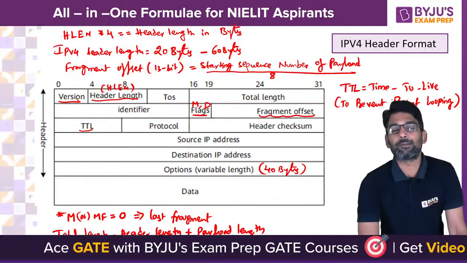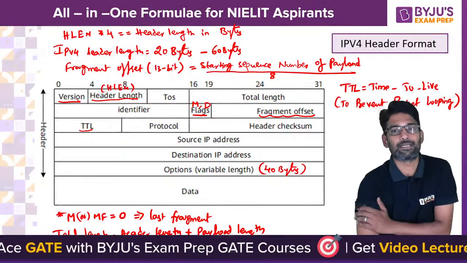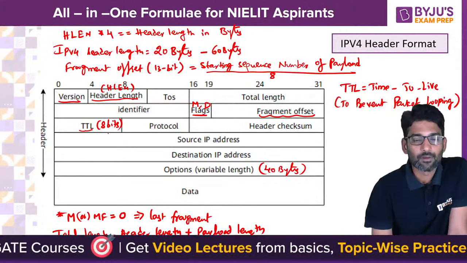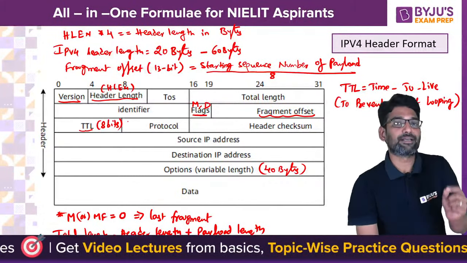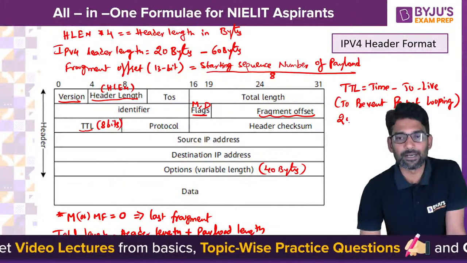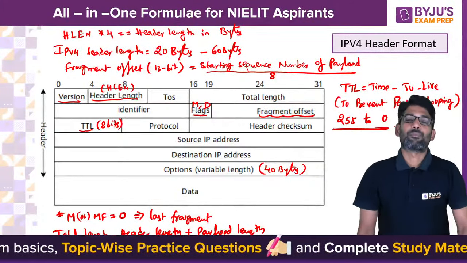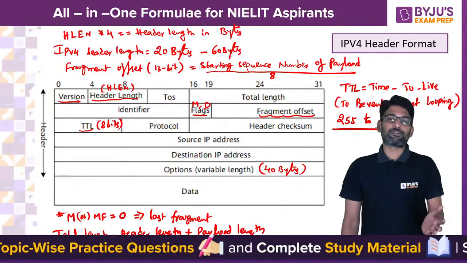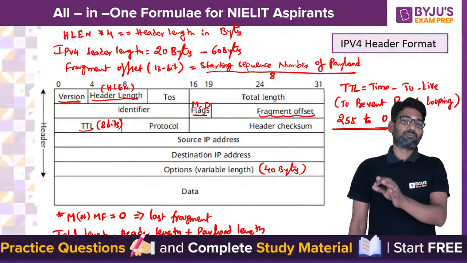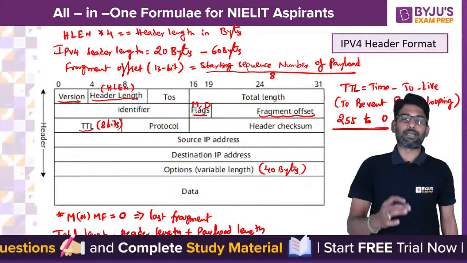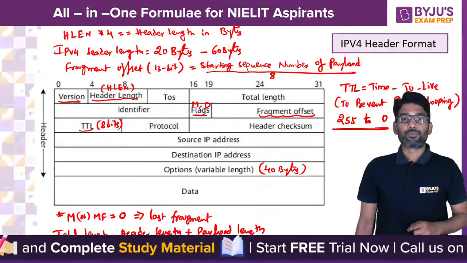So to prevent packet looping, this TTL is used, and it is an 8-bit field. But it is not an incrementing counter, it is a decrementing counter. So the TTL value may be initialized to 255 or less, and the minimum TTL value is 0.